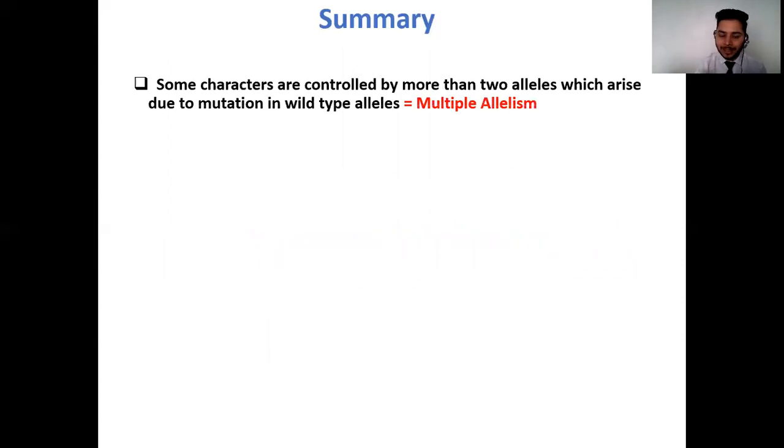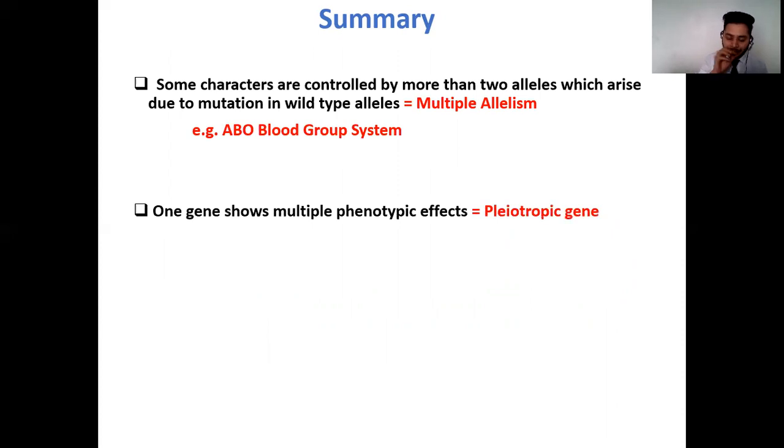So let us just go through the summary. When some characters are controlled by more than 2 alleles, which arise mainly due to mutation in the wild type alleles, that is the case of multiple allelism. We understood multiple allelism with the help of an example of the ABO blood group system. The second thing that we studied was that if one gene is going to show 2 or more related or unrelated phenotypic effects, then that gene is said to be a pleiotropic gene, and the phenomenon is called pleiotropism. So one gene and multiple effects, that is the phenomenon of pleiotropism. We understood that with the help of sickle cell anemia.